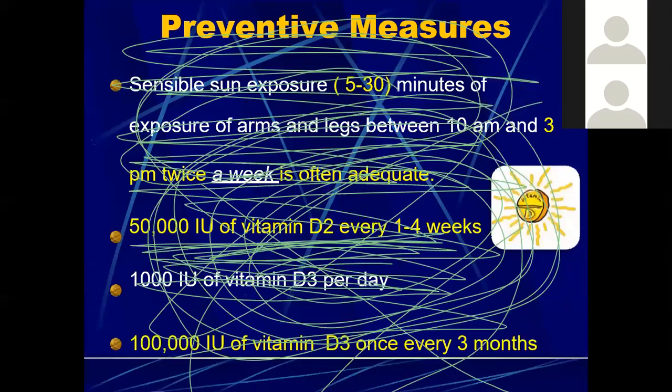So coming to the treatment, the preventive measures that can be taken include sensible sun exposure, 5 to 30 minutes per day. And then we should go towards intervention, that is 50,000 international units of vitamin D2 every 1 to 4 weeks and 1,000 international units of vitamin D3 per day. And we have 100,000 international units of vitamin D3 once every 3 months. So these are the preventive measures.